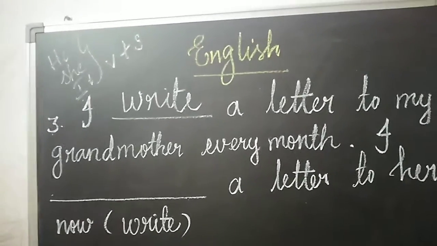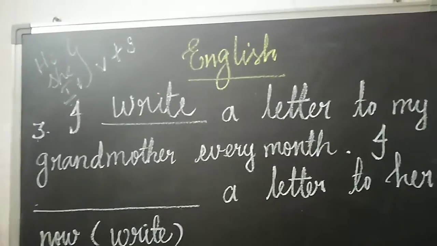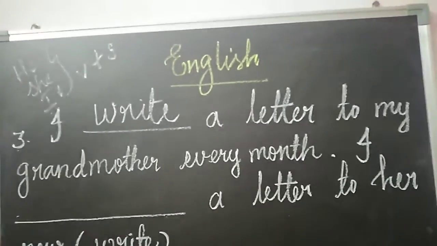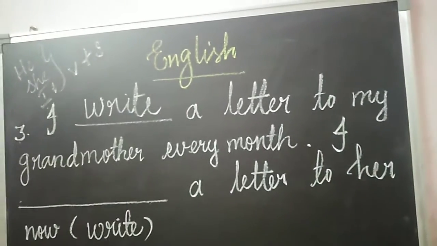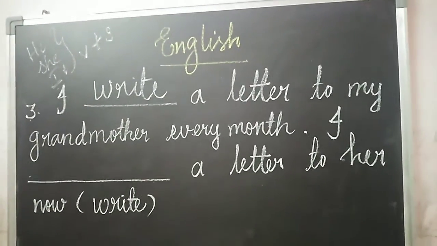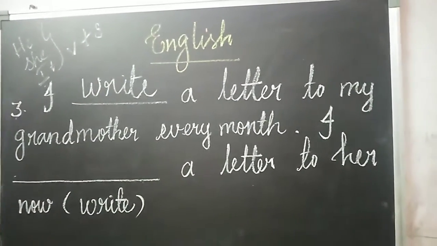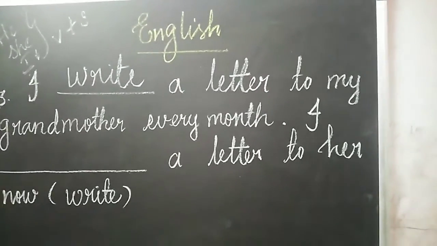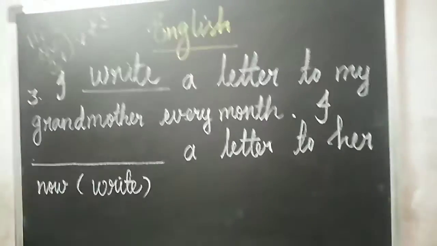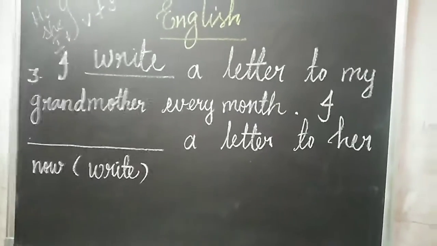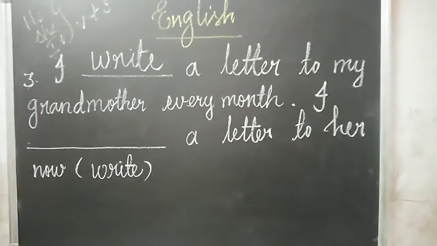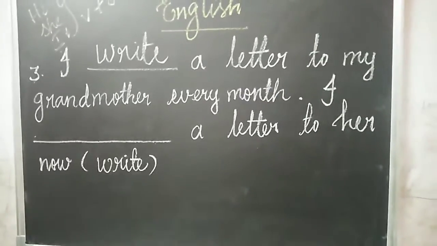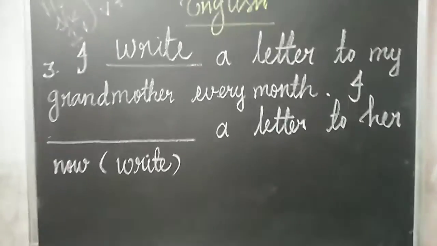Helping verbs, what are they? Am, is, are, was, were. These are the helping verbs. So see the subject I. After I, which helping verb comes? Am. I am writing. W-R-I-T-I-N-G. Writing. Verb plus ing form. So I am writing a letter to her now.